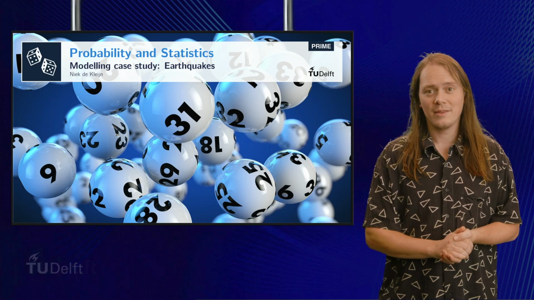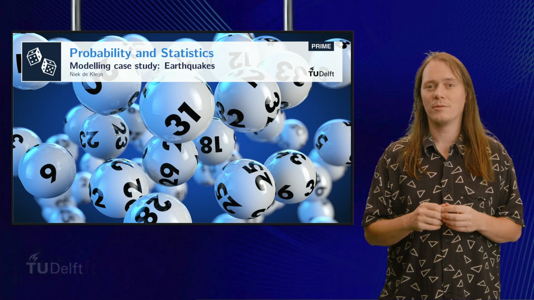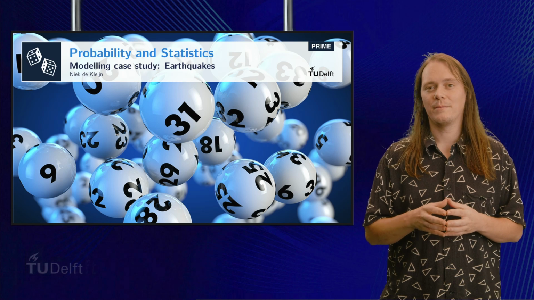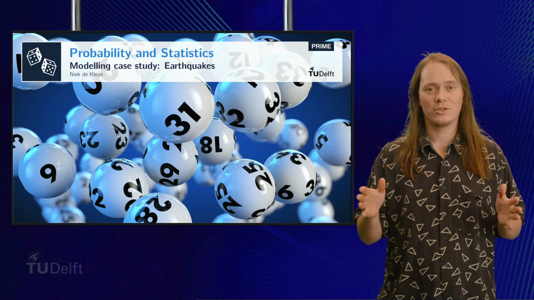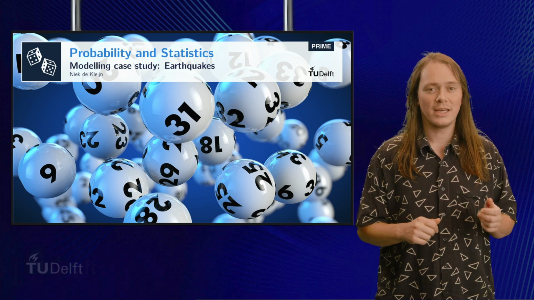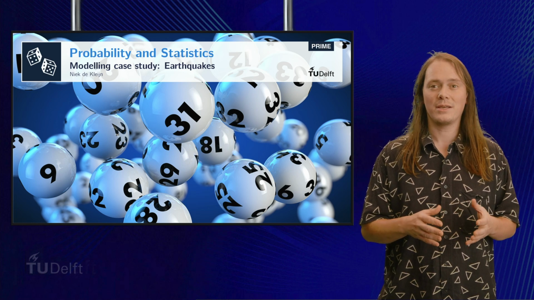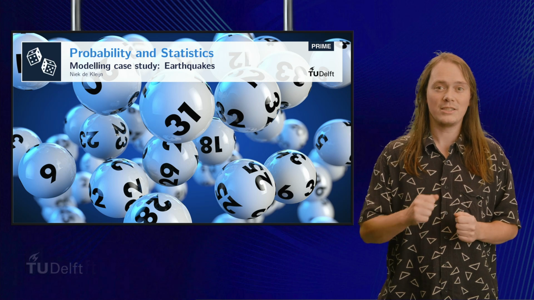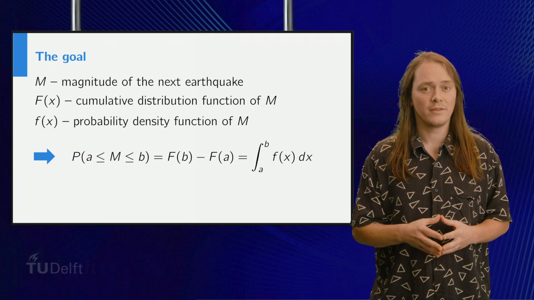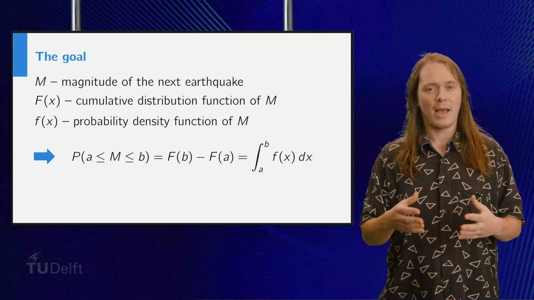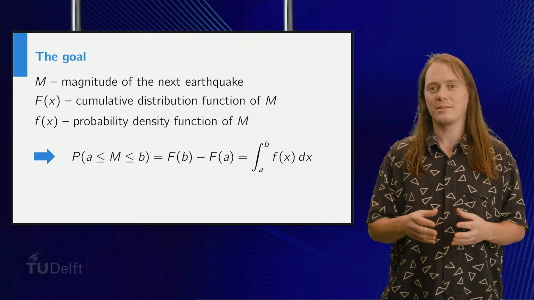Hi! In this video we will try to construct a model in order to determine the probability that the next earthquake in Reykjanes, Iceland is in a certain range of magnitudes. We will use a dataset of 365 earthquakes in Reykjanes of magnitude at least 1 to achieve this. To do this, we consider the random variable m, which is the magnitude of the next earthquake in Reykjanes.